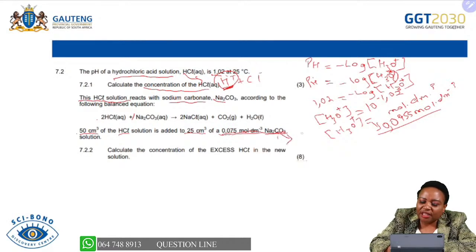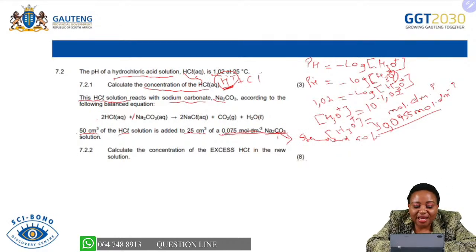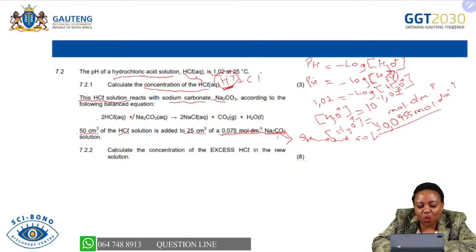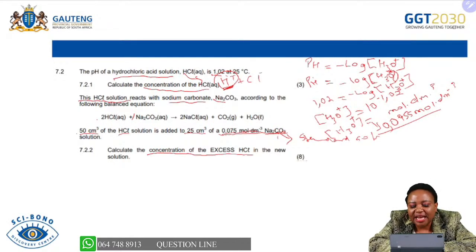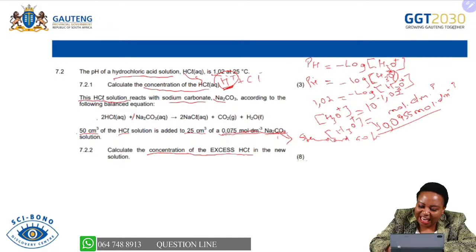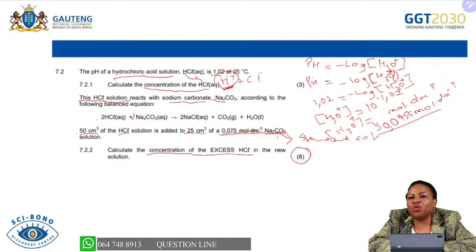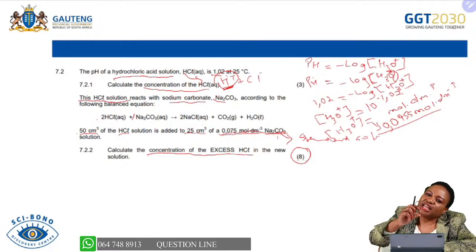Already we know that this sodium hydroxide is our standard solution. Why am I saying it is the standard solution? It is because its concentration is provided in this question. The question says, calculate the concentration of excess hydrochloric acid in the new solution, and it is 8 marks. Most of the time, I know you are always scared when you see 8 marks, 7 marks, 6 marks, because the first thing you'll say is, it means there's a lot of information that is needed. Definitely, there's a lot of information that is needed, but that information is needed in pieces.